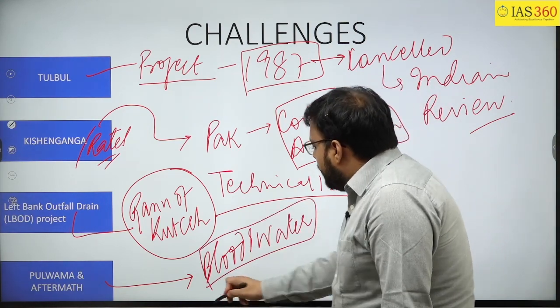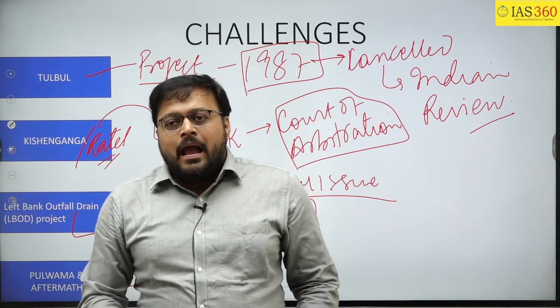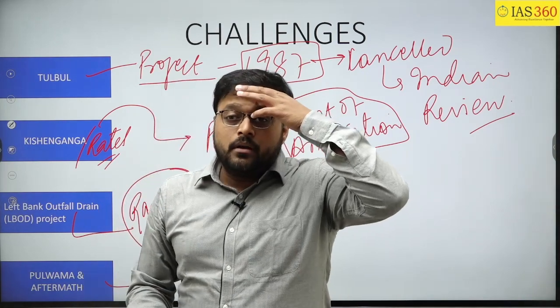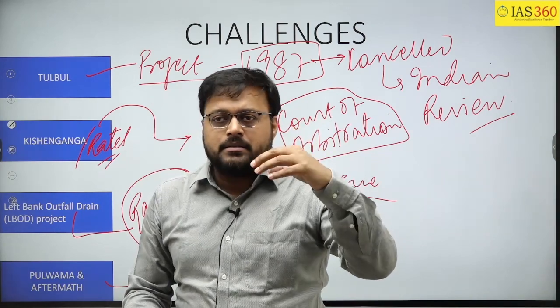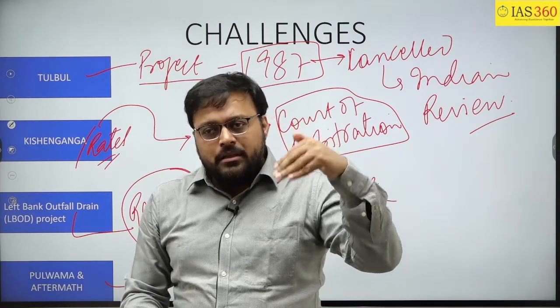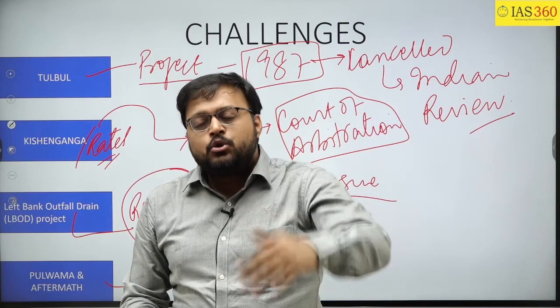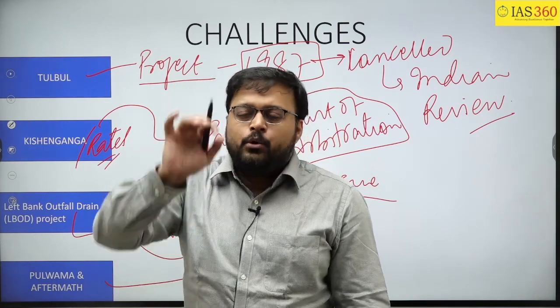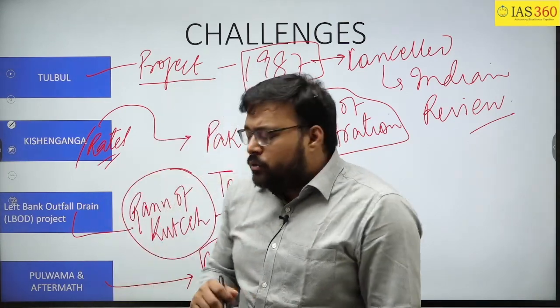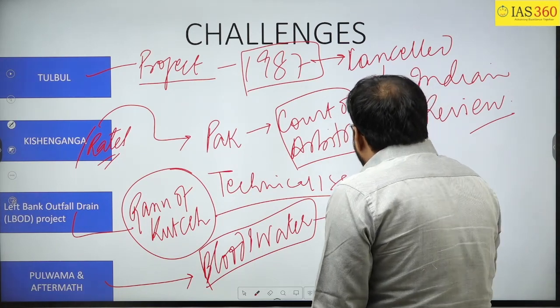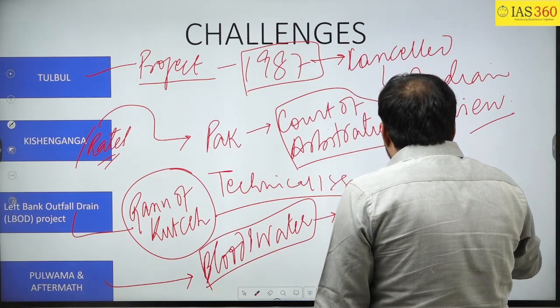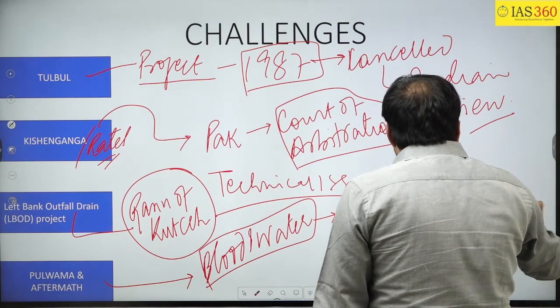At that time it was in the news that India should retain all the waters and divert them to Punjab, Haryana and Rajasthan, so that no water enters the Pakistan border. For this, the government has started the Ujh multi-purpose project for the diversion of water.